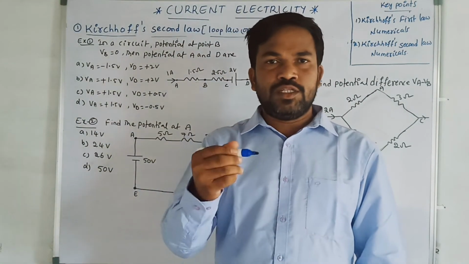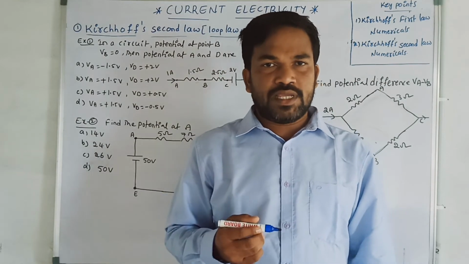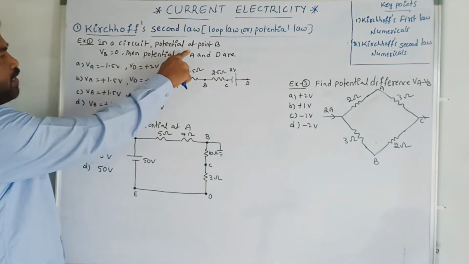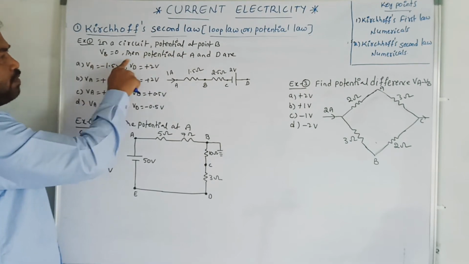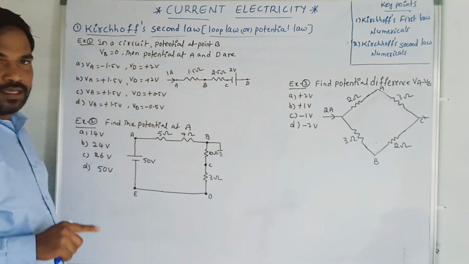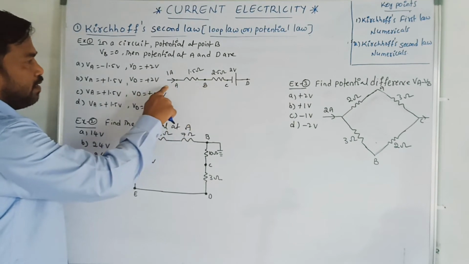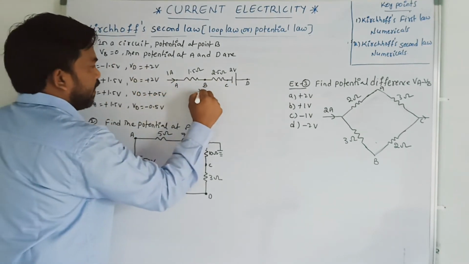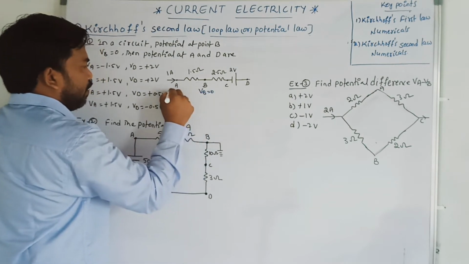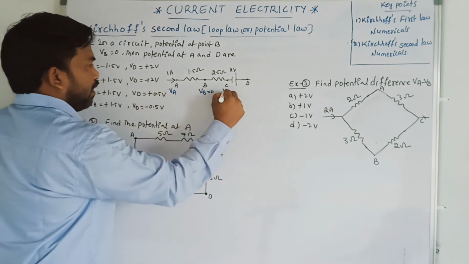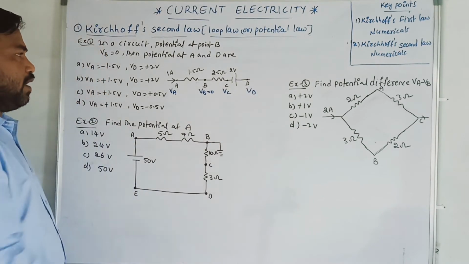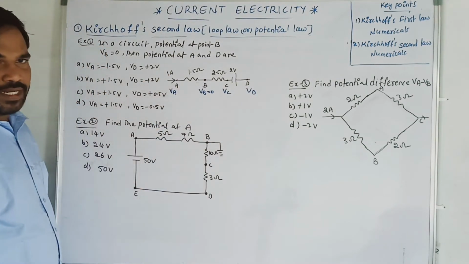Now we are going to see the numericals on Kirchhoff's second law. Now see the first numerical. In a circuit, the potential at point B is 0, then find the potential at A and D. This is the circuit given, A, B, C, D, and the potential at B is directly given as 0. We don't know the potential at A, VA, at C, VC, and at D, VD. Current flowing is 1 ampere.